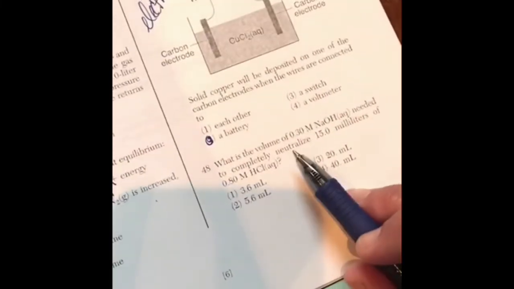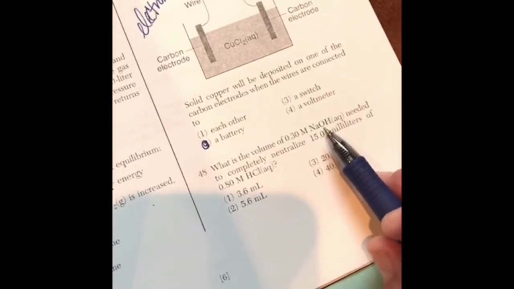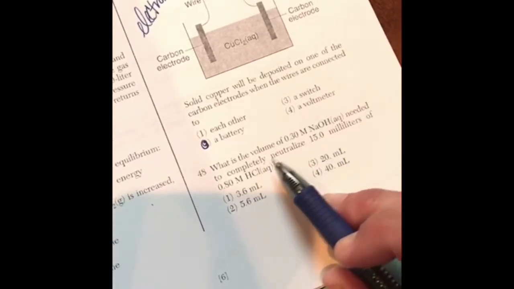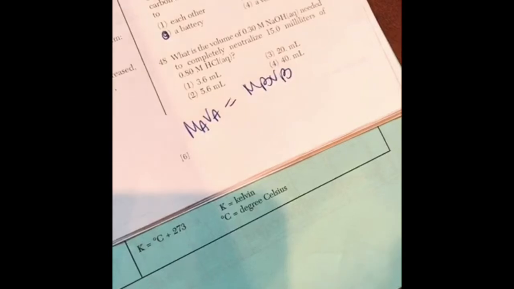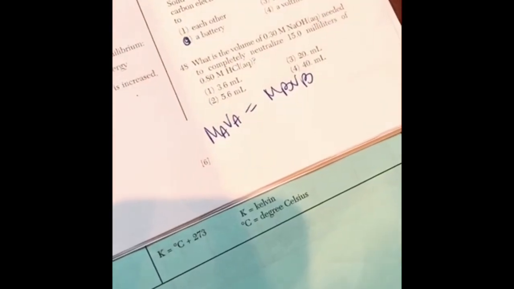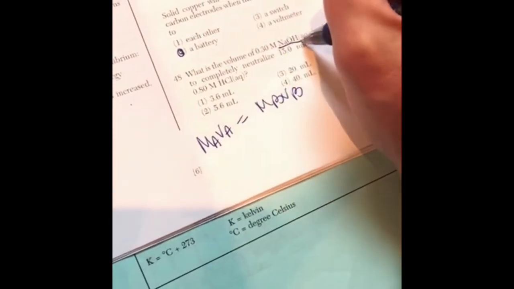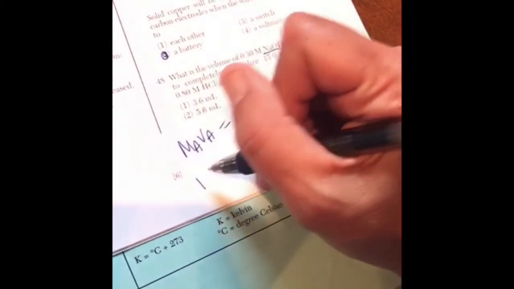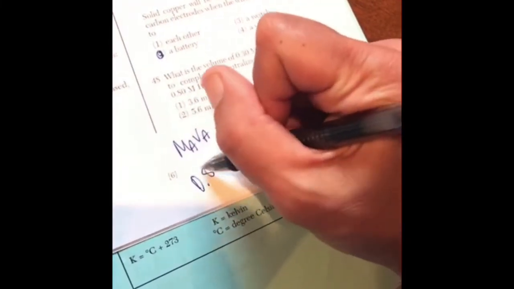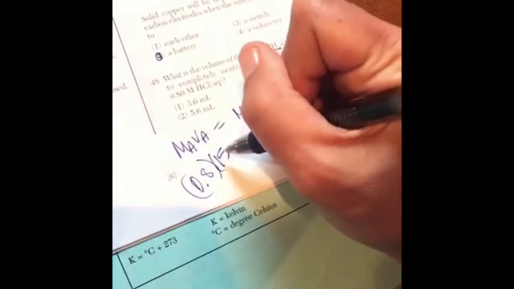All right, what is the volume of 0.3 molar NaOH needed to neutralize 15 milliliters of 0.8 molar? So if you're not sure about this, this is definitely an MAVA equals MBVB. This is a titration or a neutralization problem. So this NaOH is my base, so I'm using 0.3 molar of my base, and I've got 15 milliliters of 0.8.